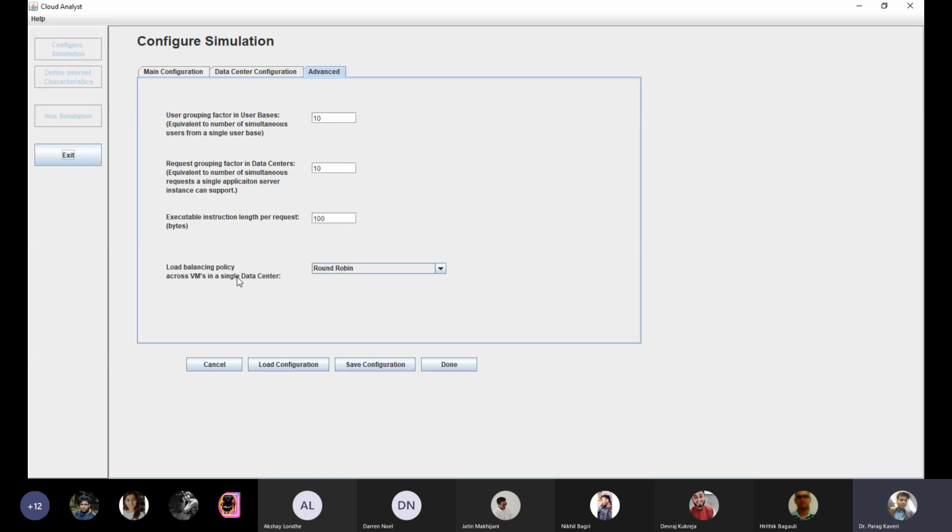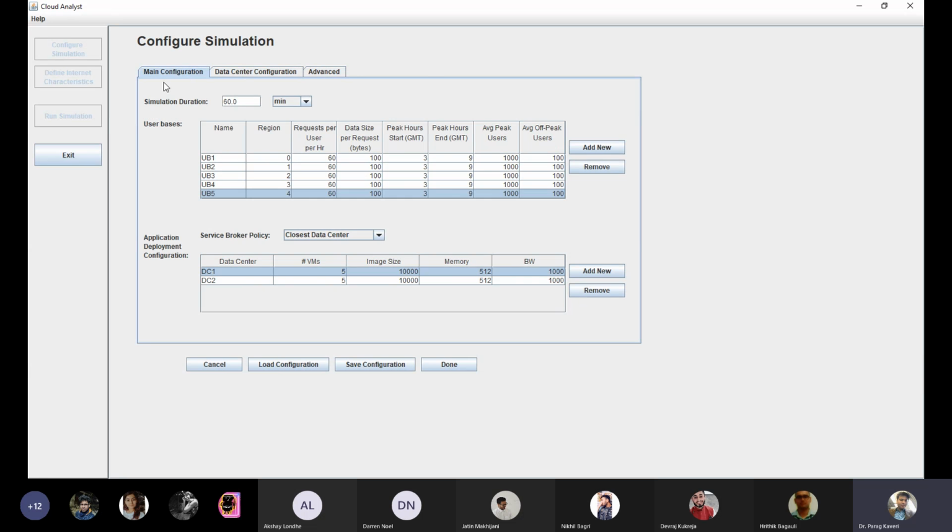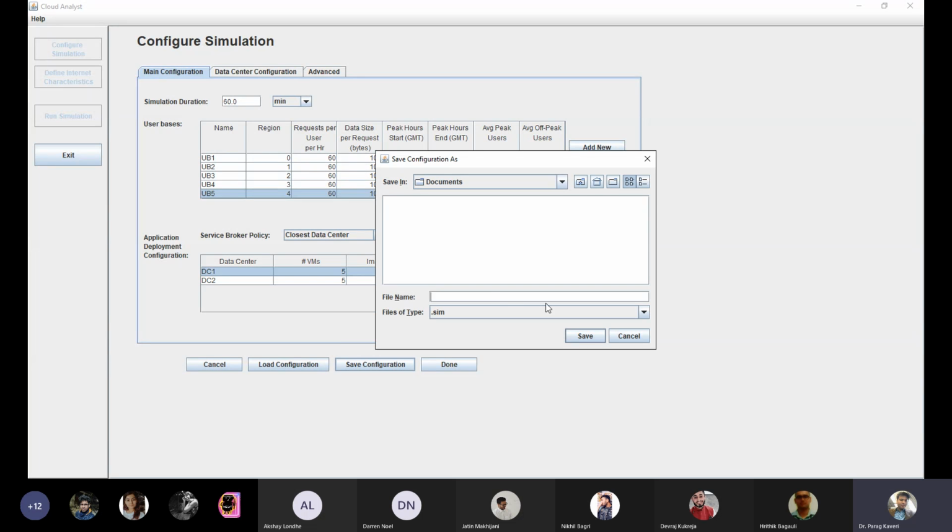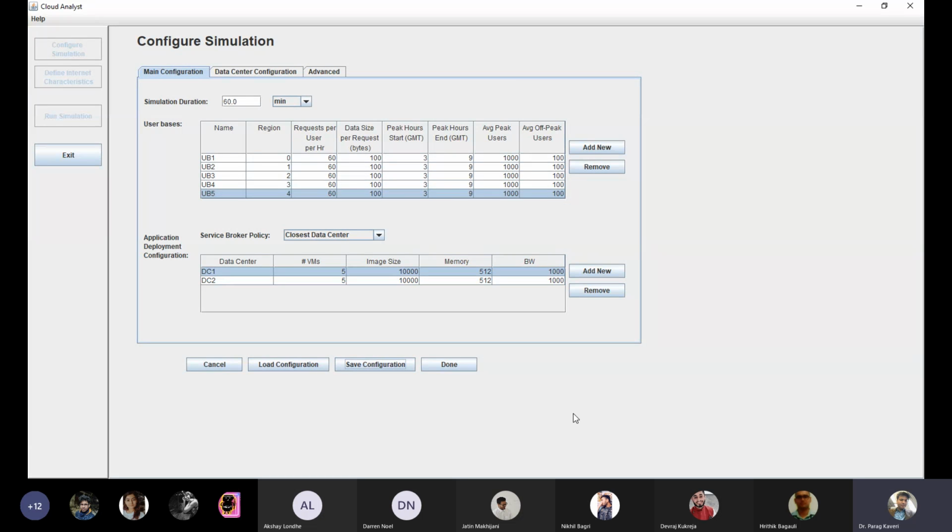What is the load balancing policy that we are looking for, whether it is round robin, equally spread, or equally throttled, whatever policy it is, you can see the policy also. These are policies for balancing the load on the data center. Once we are done with the configuration, we can save the configuration setting as well.